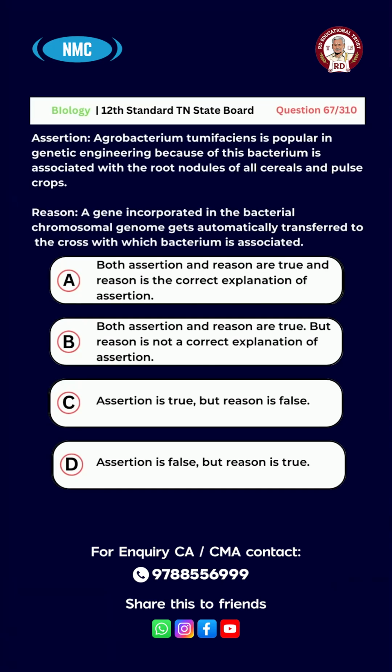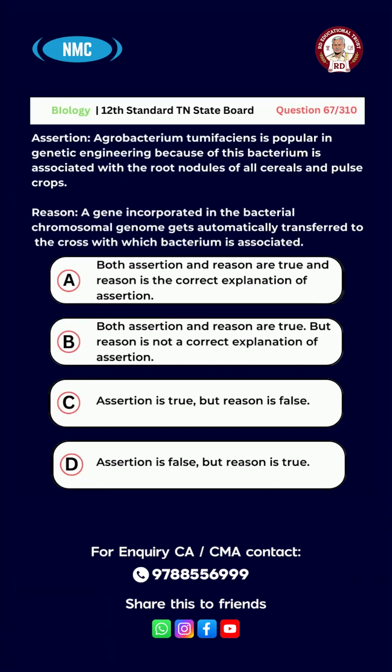The options are A, both assertion and reason are true, and reason is the correct explanation of assertion. B, both assertion and reason are true, but reason is not the correct explanation of assertion. C, assertion is true, reason is false.